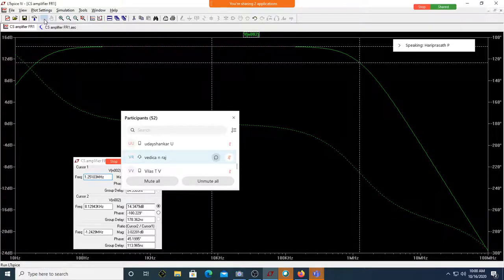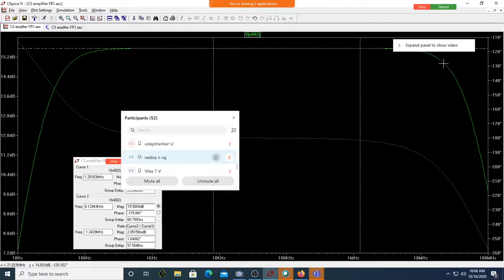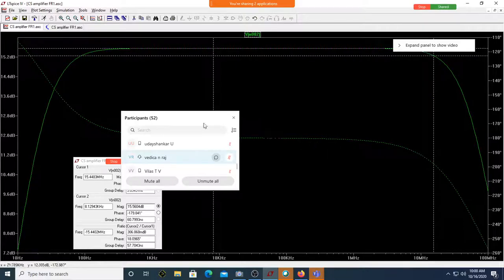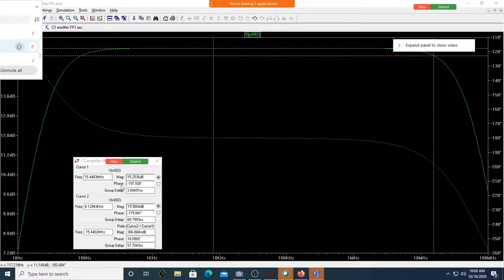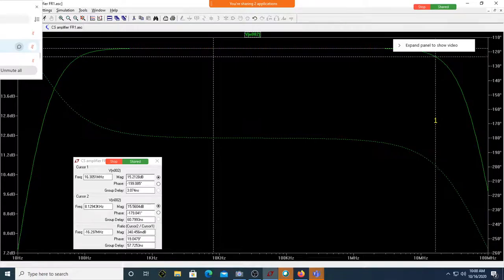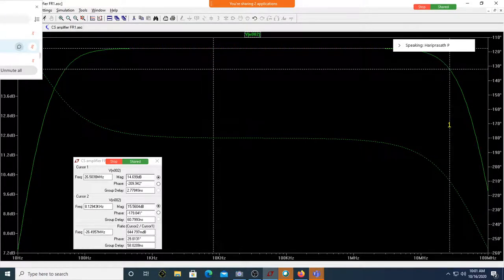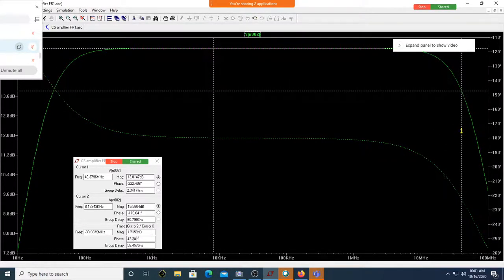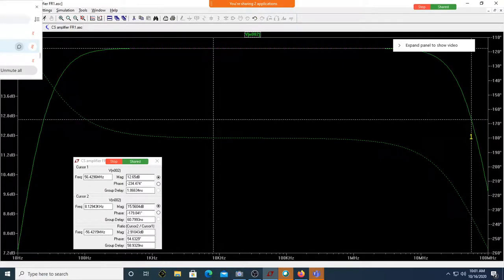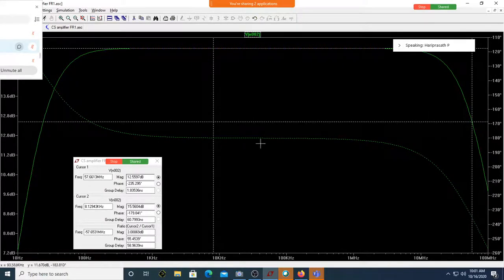So what I'll do, I will run. Can you see how it is coming? So this is no more there. Why is it no more there? Because that is there at 1 gigahertz. If you put this and try to find the bandwidth, how do I find the bandwidth? It is 3 dB down. Where is 3 dB down? Is it 3 dB down? Not yet. Am I close now? Still not. Am I there now? Can you see 57 megahertz? Of course, slight variation. It's not a problem.